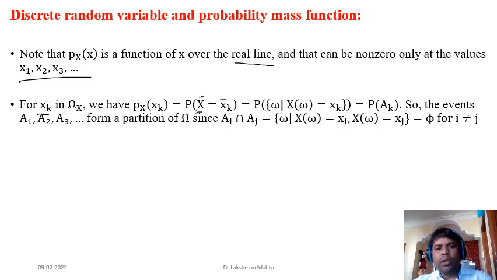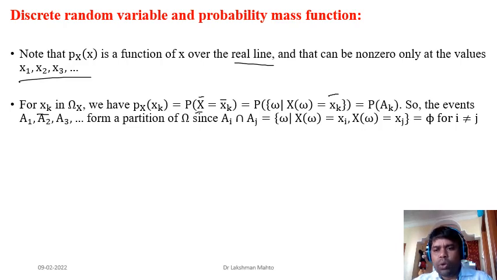Further, if you look into the sample space, you have to find the pre-image of x_k, which is the set of outcomes in the sample space, so this probability is equal to the probability of all those outcomes from the sample space which have been mapped to x_k. That is the criterion for finding the value of the probability mass function at a point.